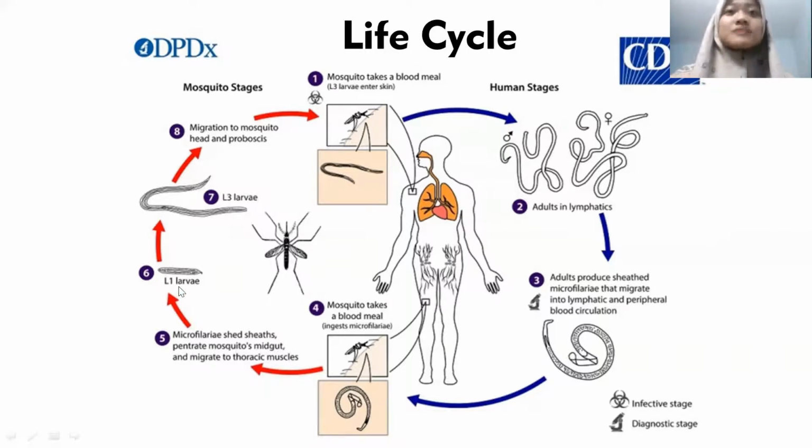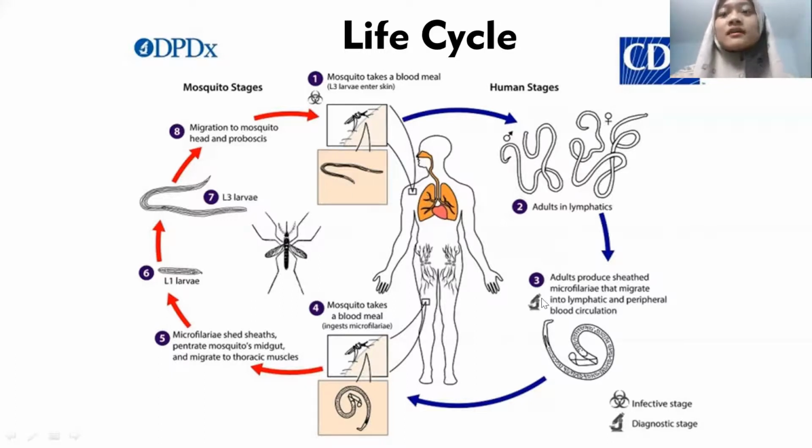In the thoracic muscles, they become L1 larva, that after that grows to become L3 larva. After that, they migrate to the mosquito's head and proboscis. And in the proboscis, after they become L3 larva, the mosquito bites the human again. After that, the larva enters the human body again.